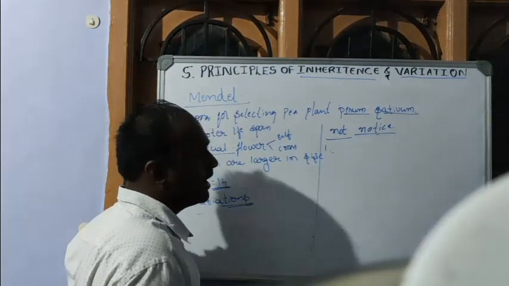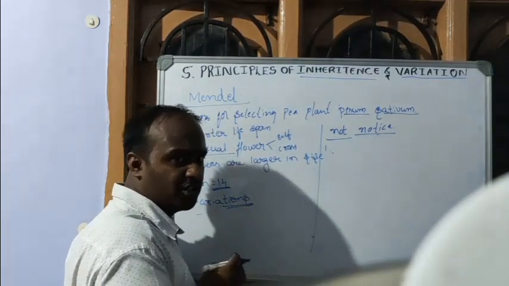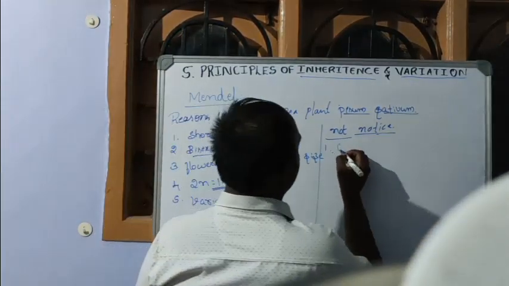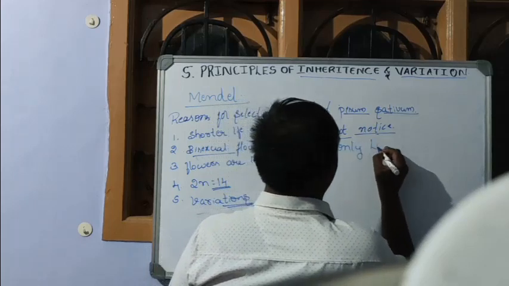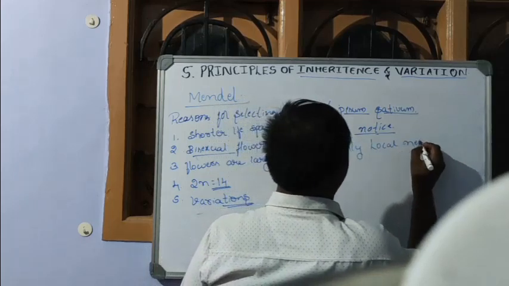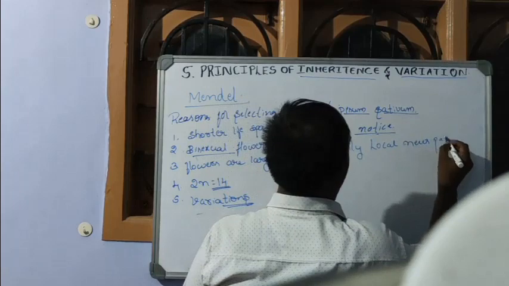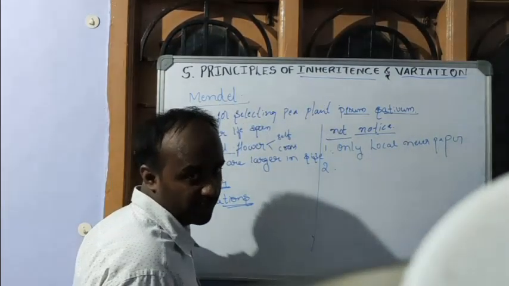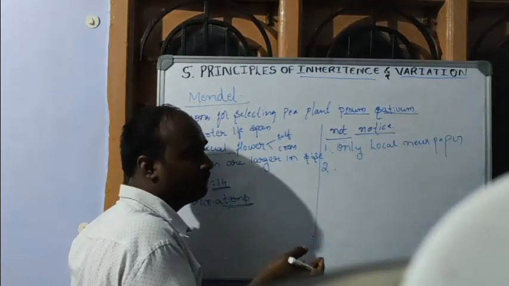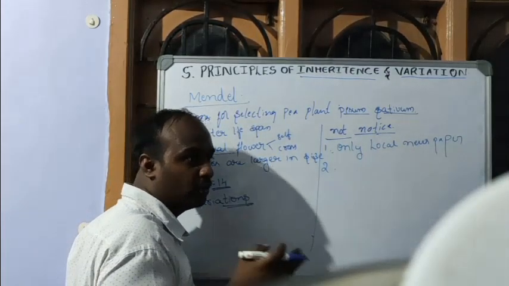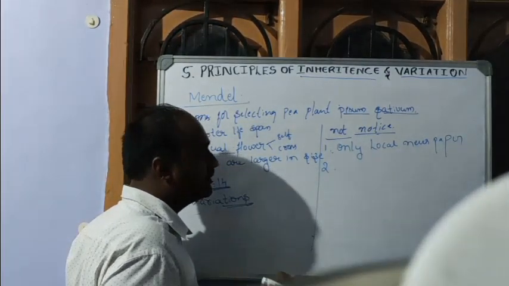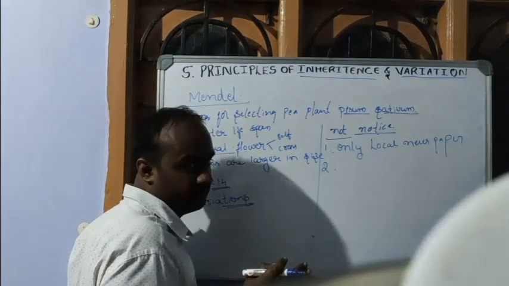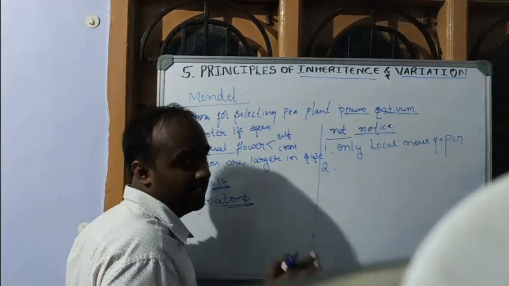First reason is Mendel published his papers only in local newspapers, not in international journals. So Mendel's principles could not reach throughout the world and circulated only in a limited area.